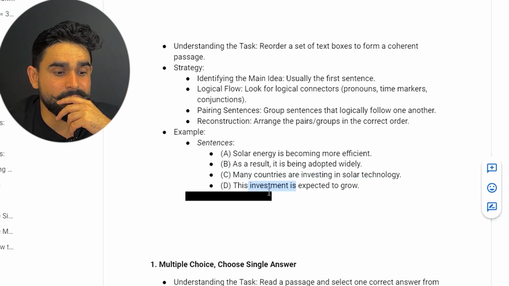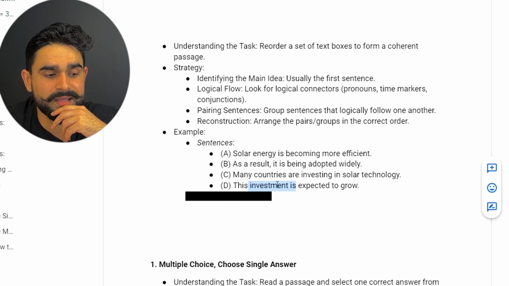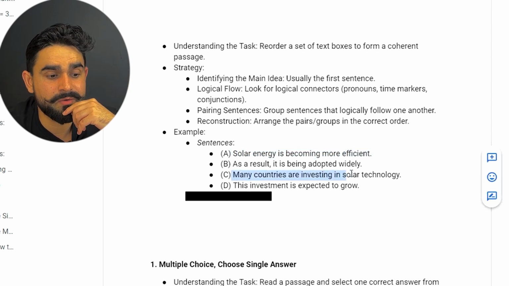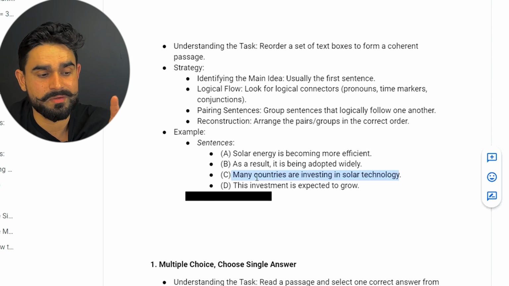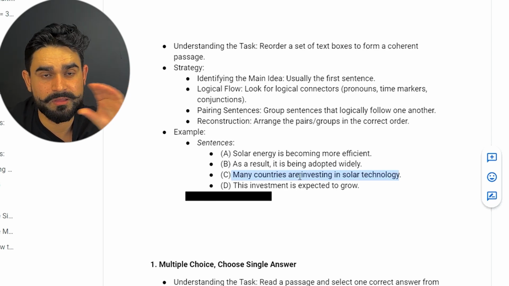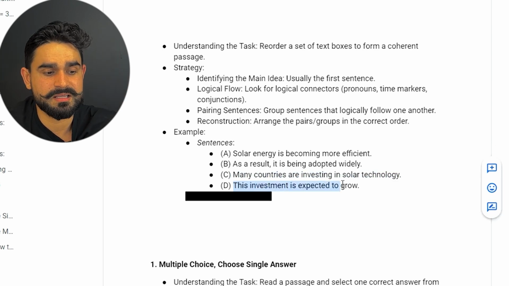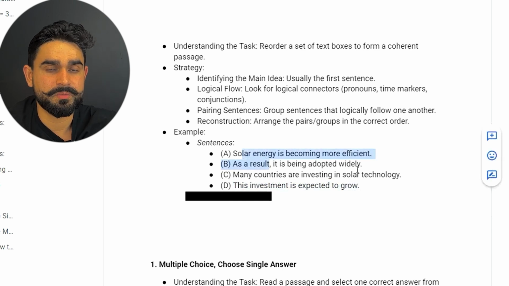Investment in solar technology, because these two go well together. So what I can see over here, "solar energy is becoming more efficient" is my independent sentence. After that, "many countries are investing in solar technology", because before that solar energy was discussed. These two go as a pair. Then "this investment is expected to grow". And after that, "as a result, it's being adopted widely".